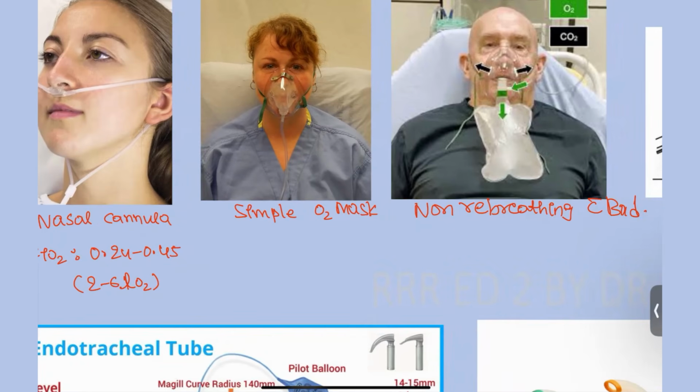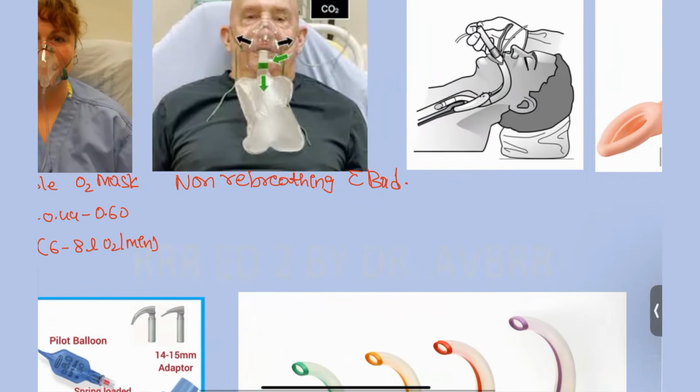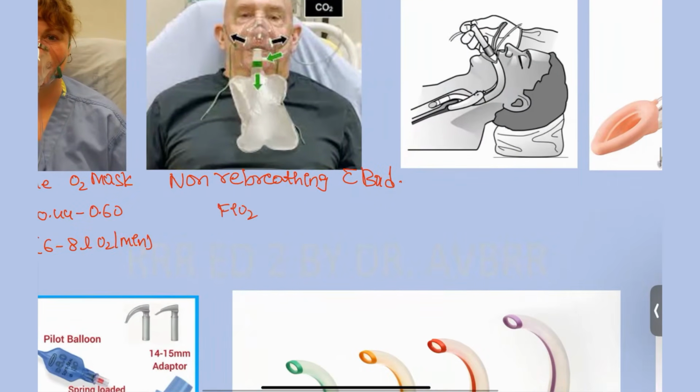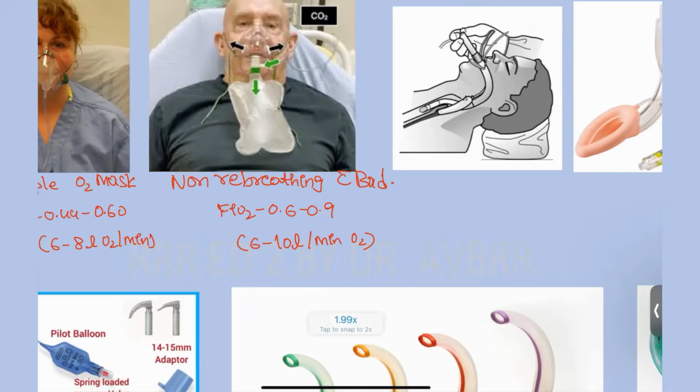Next, simple O2 mask: it has FiO2 0.44 to 0.60 and it delivers 6 to 8 liters of oxygen per minute. And non-rebreathing mask, FiO2 will be 0.6 to 0.9. It delivers at least 6 to 10 liters per minute of oxygen for the breathing. Okay, this is for this.